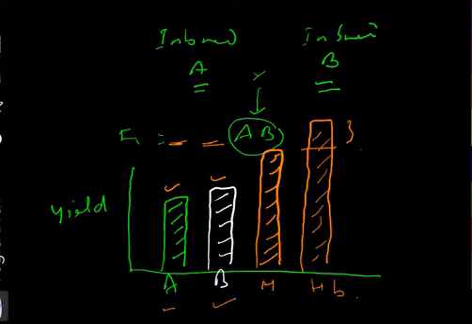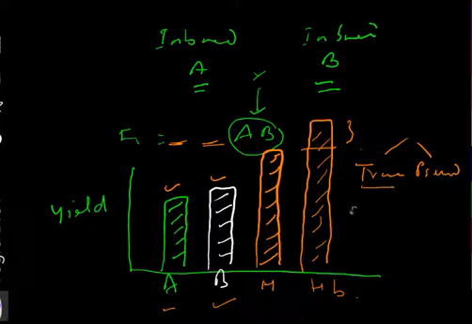Heterosis is in fact of two types. One is true heterosis and another is pseudo heterosis. True heterosis is hereditarily stable. It can be inherited to the next generation, generation after generation, but pseudo heterosis is not stable.